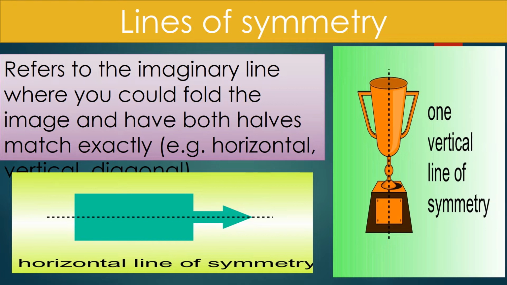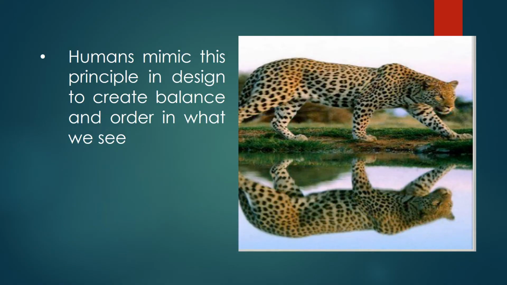It is seen in this figure that it has the same symmetry, a principle used in design to create balance and order in what we see in these figures. If you see, there is also a line of symmetry in this figure.